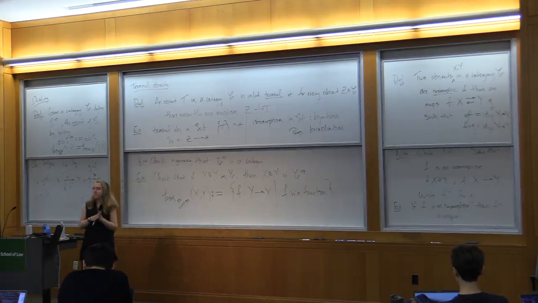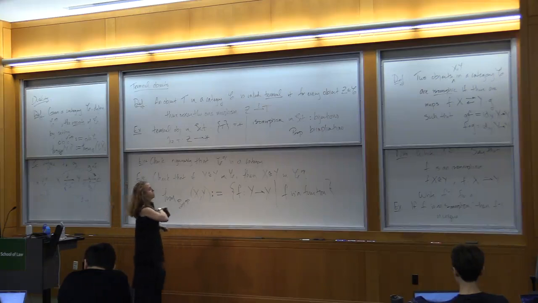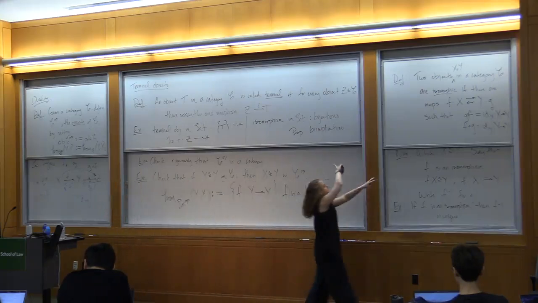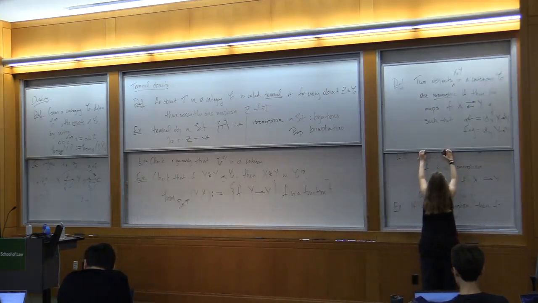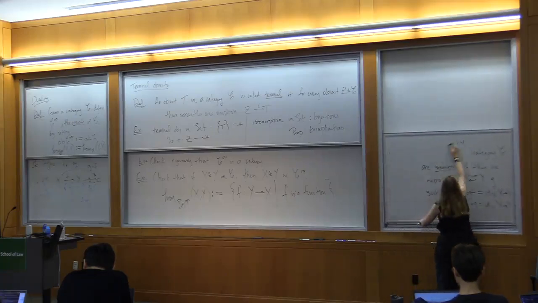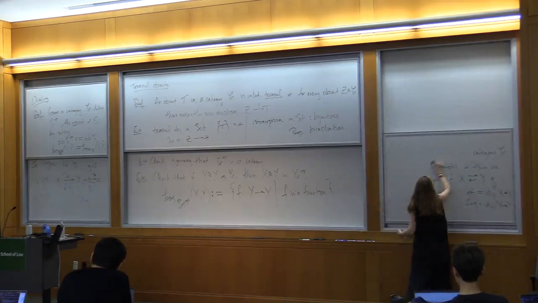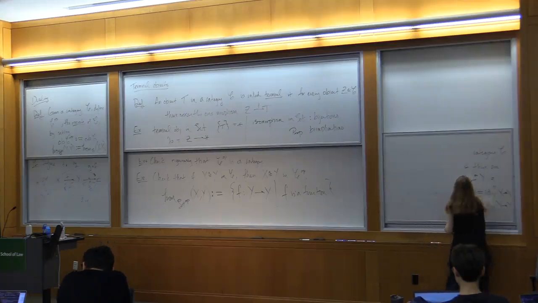Okay, so let's start using it. Maybe it'll also be helpful to start using opposite categories. So there I defined the concept of terminal object. And now I want to define the dual concept, dual meaning that I use the notion of opposite category, of initial object.